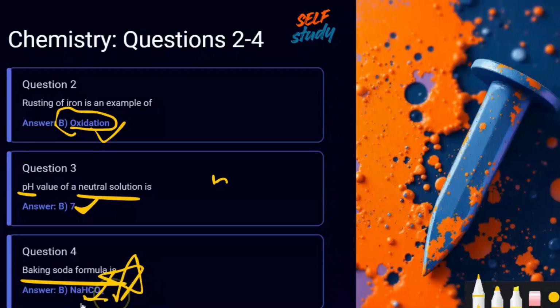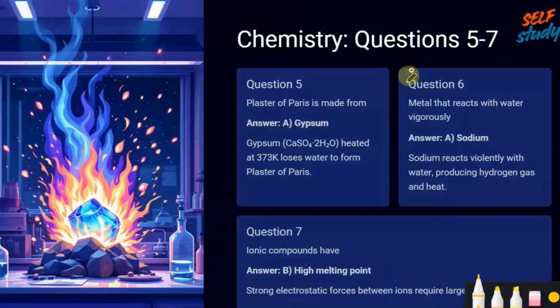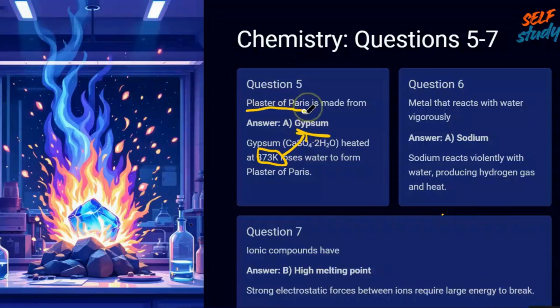You must remember this. Next, plaster of Paris is made from what? Here the question is most important. They ask you that plaster of Paris is made from what? Gypsum. If we heat gypsum at 373 Kelvin, it will lose its water content and become plaster of Paris, right? Okay.